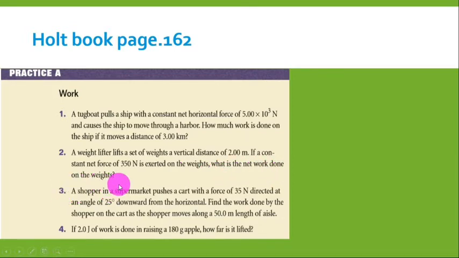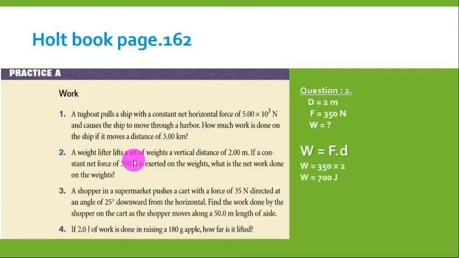You have to read the question carefully. Here is the displacement or distance, and here is the force. They didn't say that they are perpendicular to each other, so it means they are in the same direction. We don't have an angle, so good. We just write the formula, and we substitute. So the formula, as we said, work equals force times distance. We multiply the two magnitudes. The answer is 700 joules. Girls, in the work formula, force has to be in Newton, and distance has to be in meter.